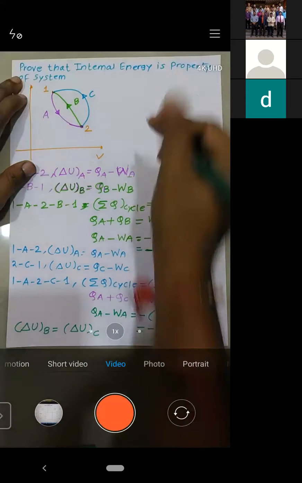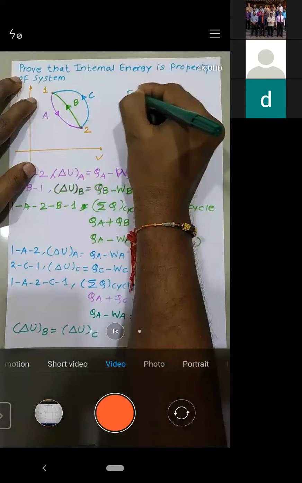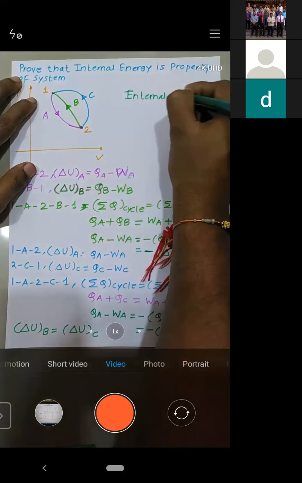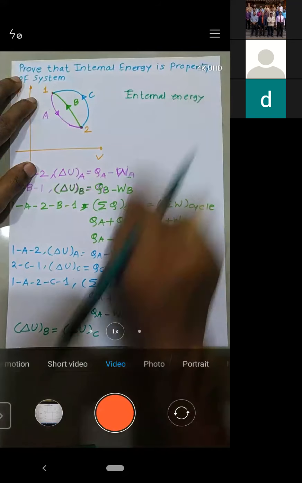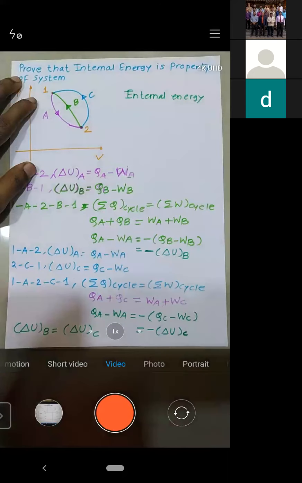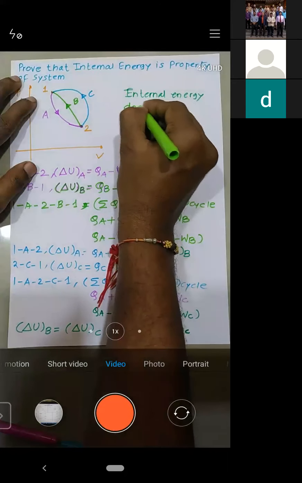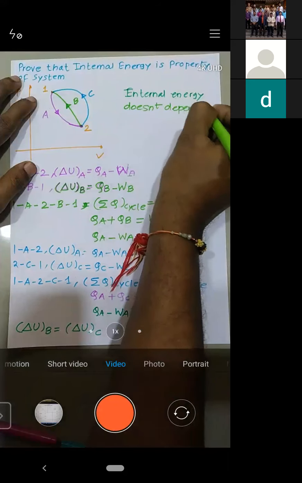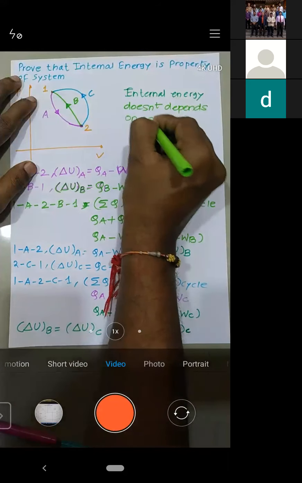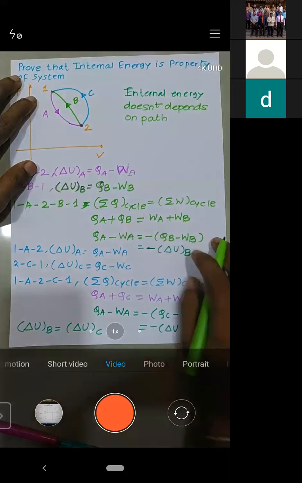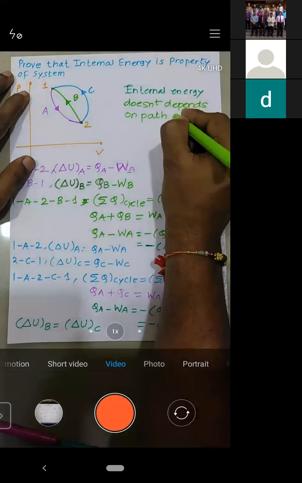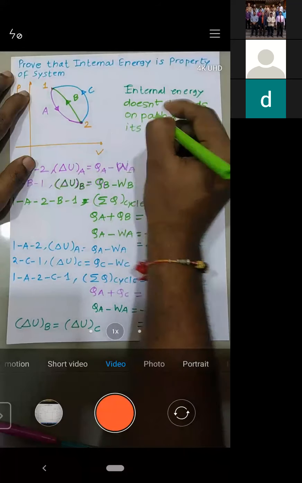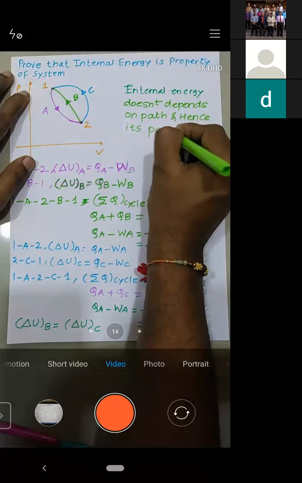That means internal energy doesn't depend on path, and hence it is a point function.